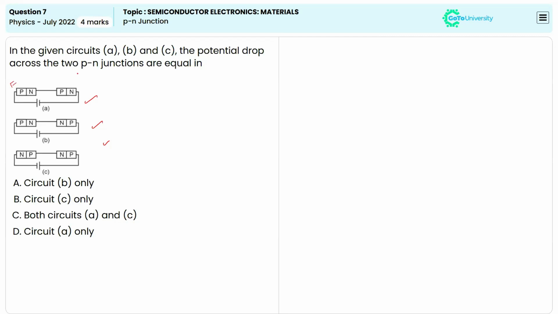So this is in forward bias, this is in reverse, this is also in forward bias. So here it is again forward, this is reverse. So here this is forward and this is forward. So we can say the correct answer will be both circuit A and C will have equal potential drop across the PN junction because they are only in forward condition.